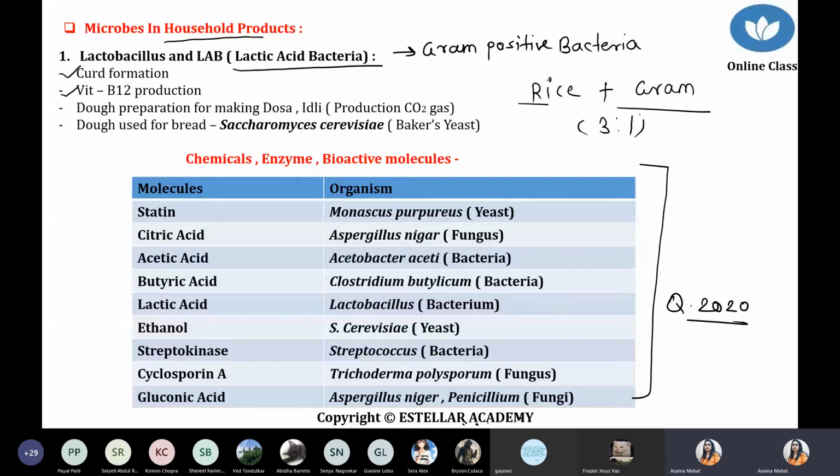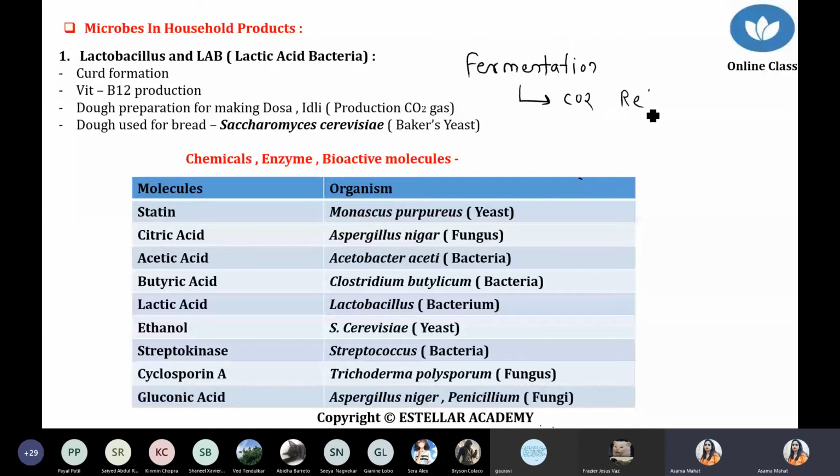Now tell me, during the fermentation process, which gas gets released? Alcohol fermentation, lactic acid fermentation, tell me. CO2. Yes. So during fermentation, carbon dioxide gas is released.